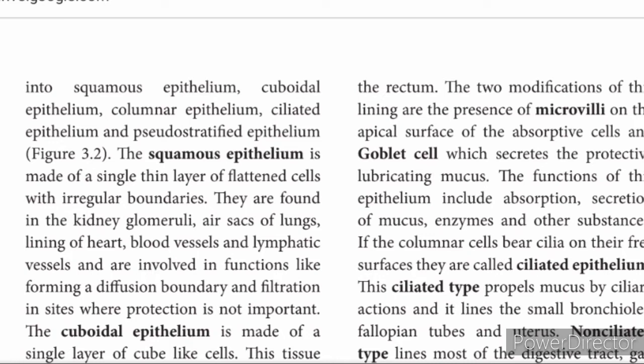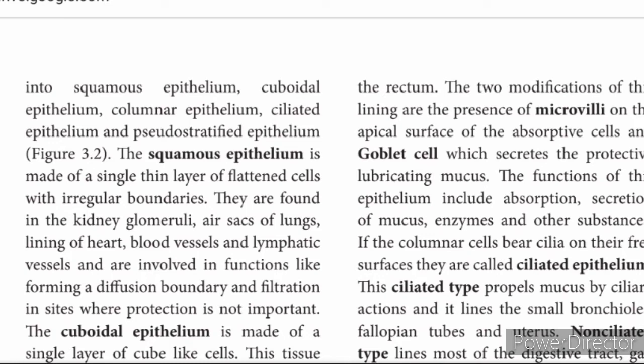Goblet cells are an important one-mark point: they help in secreting the lubricating mucus. The function of this epithelium also includes absorption and secretion of mucus, enzymes and other substances.